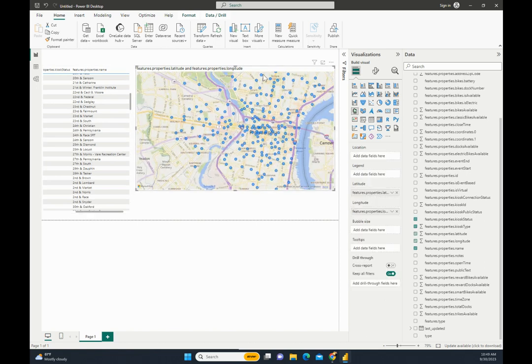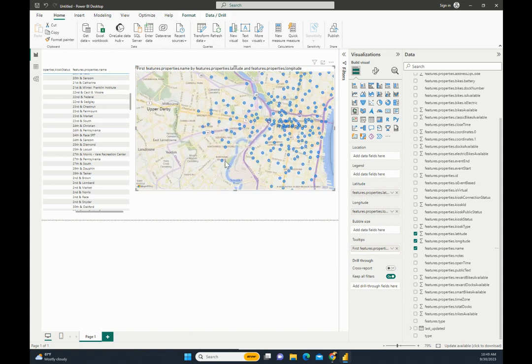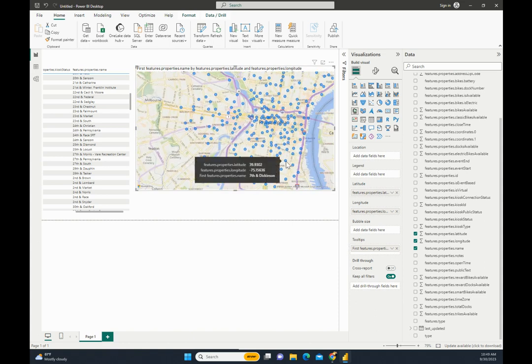I would pretty much always add the name to the map just for human readability. So I put that into the tooltips, and for each one of these locations, it's going to show me, oh, 7th and Dickinson, Singh and Tasker, Water and Mifflin. Thank goodness that was an easier one. So I'll click out on this.